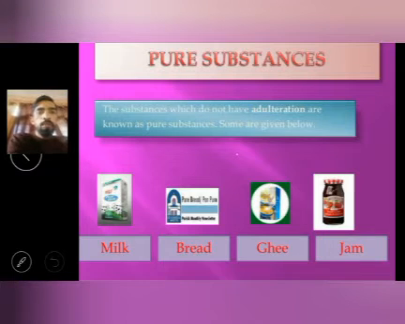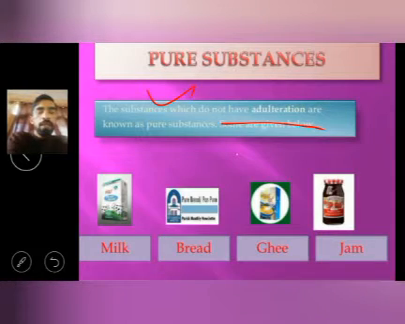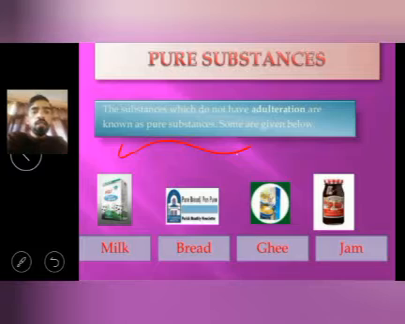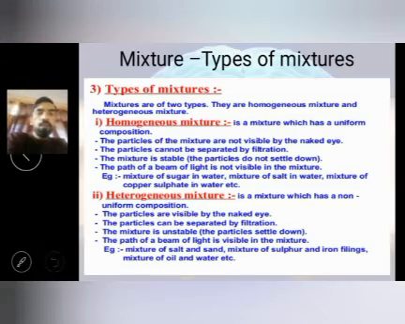So here we are studying about pure and mixture. So what are pure substances? Those substances which do not have any adulterant, which are not formed with the help of some mixture, are known as pure substances. For example, milk, bread, ghee, jam, these are some of the examples. Okay, so then we studied mixture.